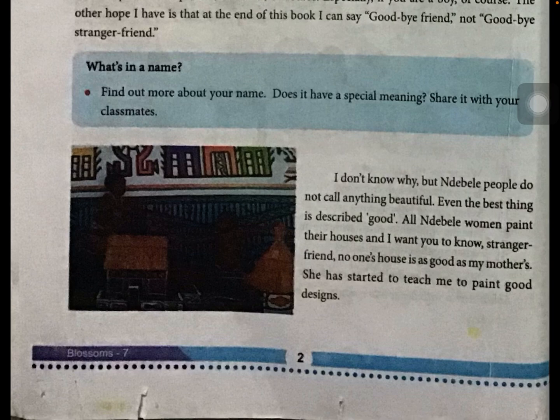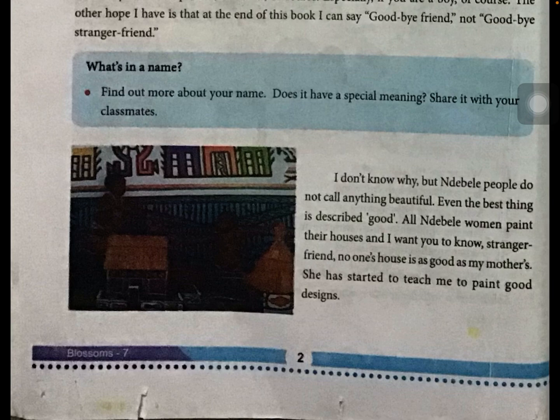Even the best thing is described as good. Okay, it's good, nice. They don't even use the word nice. If you use the word nice, it gives more likeness than good, but even that they did not use, only good. If they like anything, what do they tell children? Good. All Dibel women paint their houses and want you to know, stranger friend, no one's house is as good